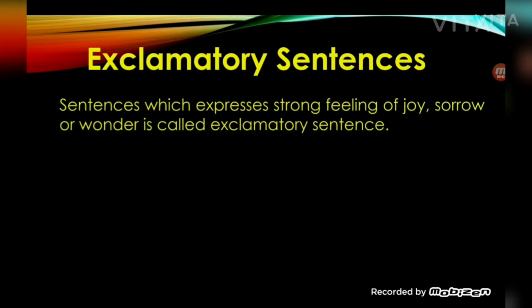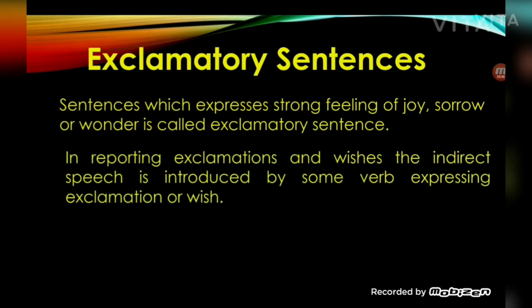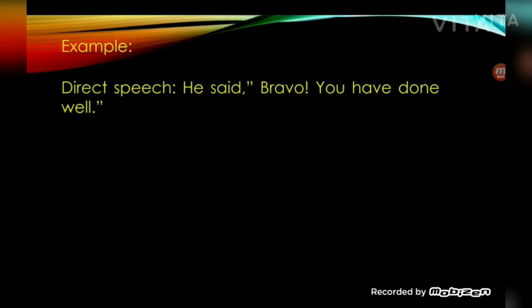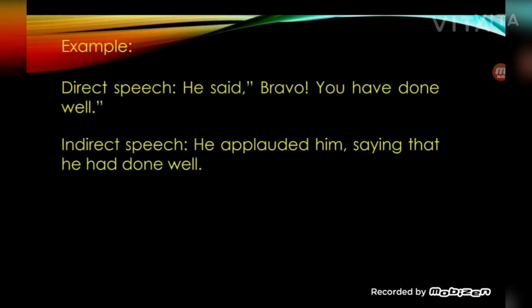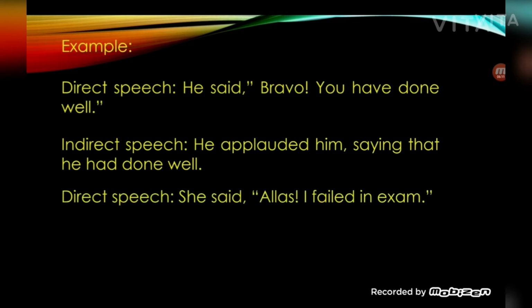Exclamatory sentences. Sentences which express strong feeling of joy, sorrow or wonder are called exclamatory sentences. In reporting exclamations and wishes, the indirect speech is introduced by some verb expressing exclamation or wish. For example, he said, "Bravo, you have done well." He applauded him, saying that he had done well.